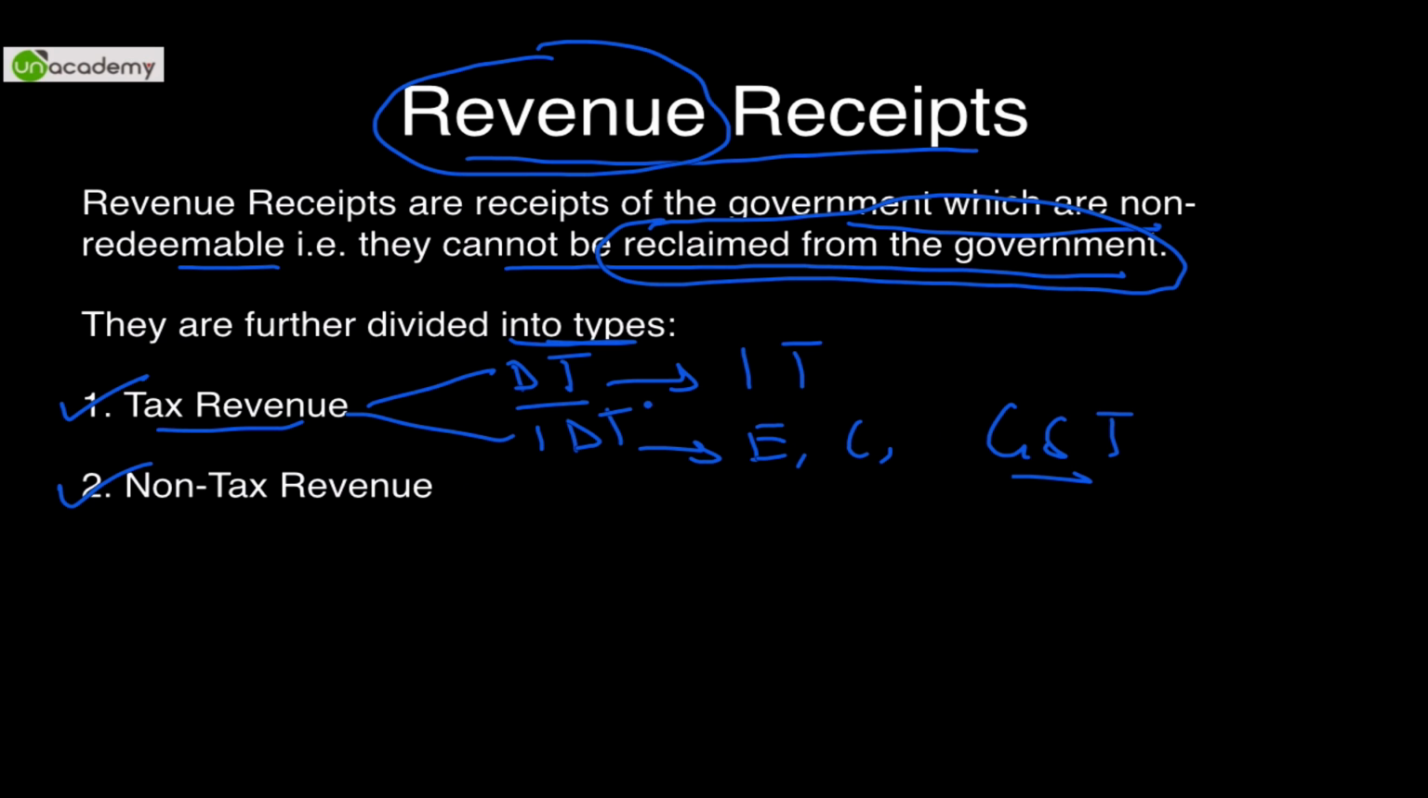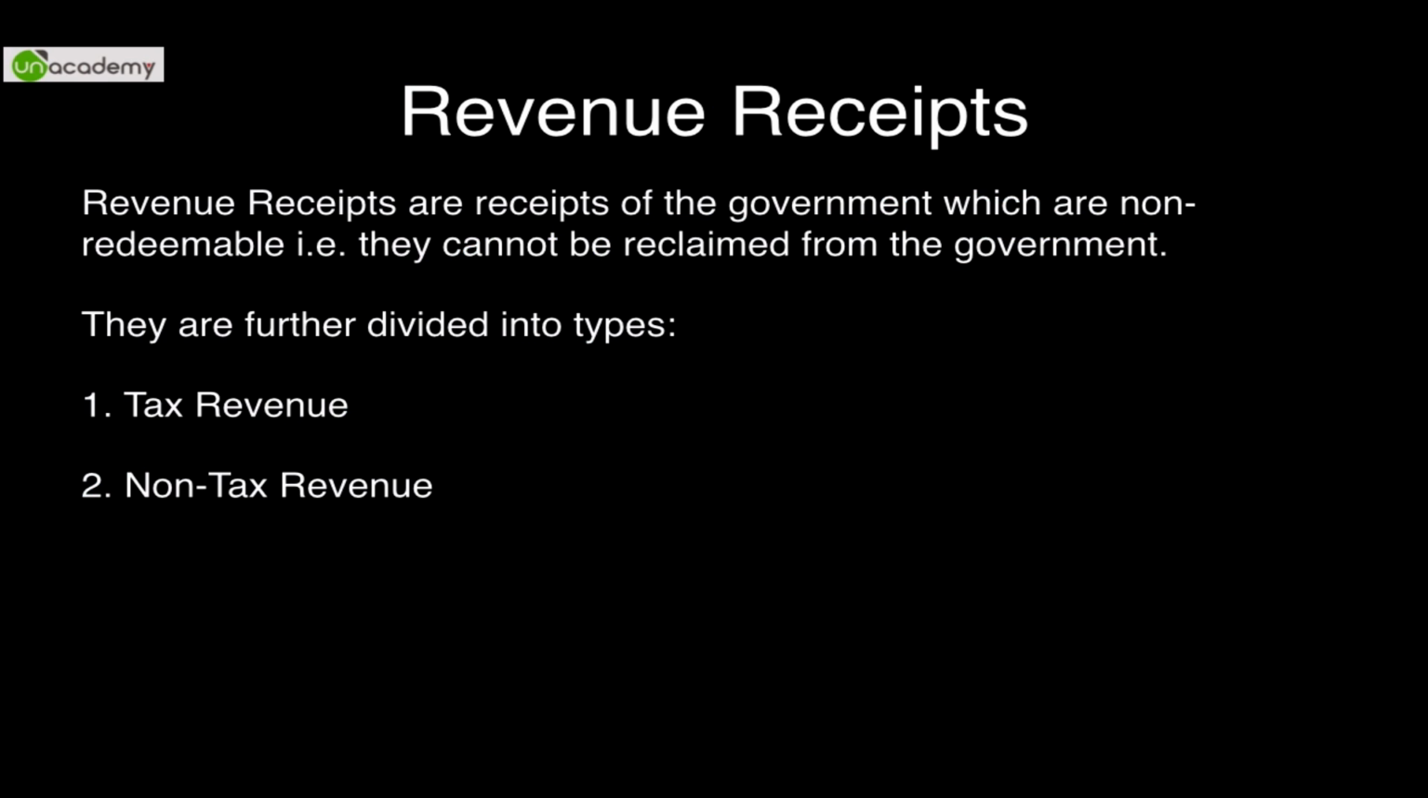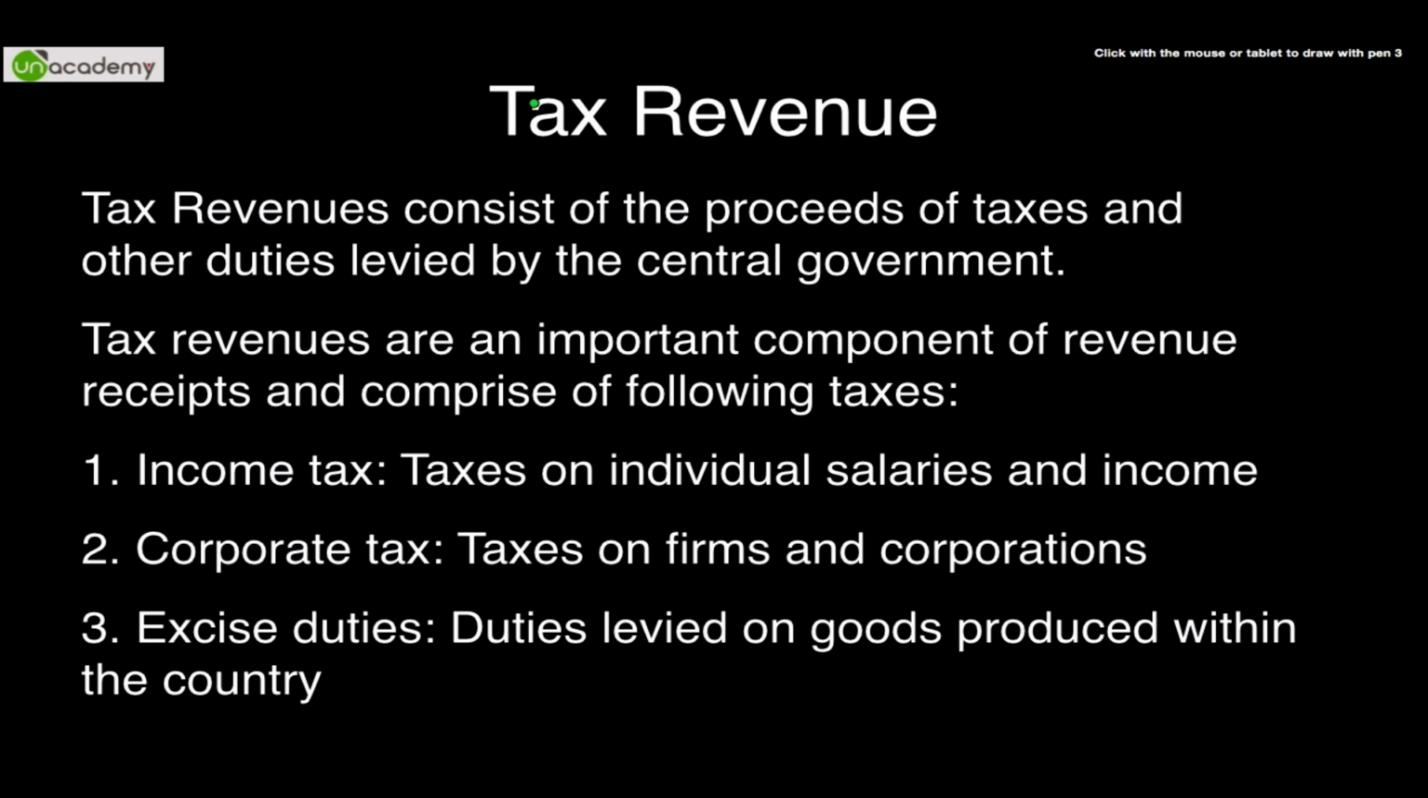So they would result in the creation of receipts for the government. They cannot be got back from the government. Hence it is said that it cannot be reclaimed from the government. So, what are tax revenues? Tax revenues consist of the proceeds of taxes and other duties levied by the central government.